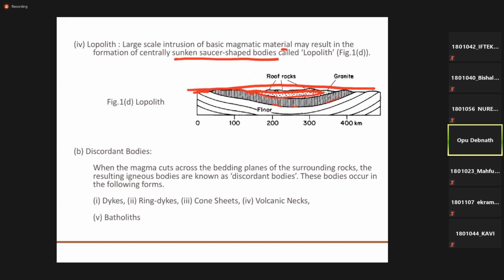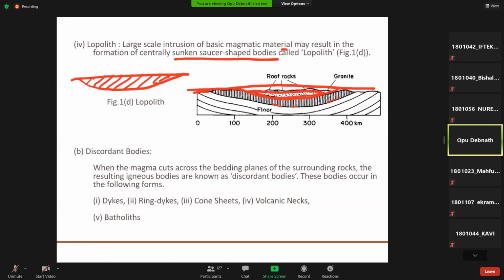Along these two rocks there is a large gap, like a sunken pan shape void. So when this magma is trapped in this position, it will be called a lopolith. So these are some different types of concordant bodies. That means all of those are types of intrusive igneous rock.